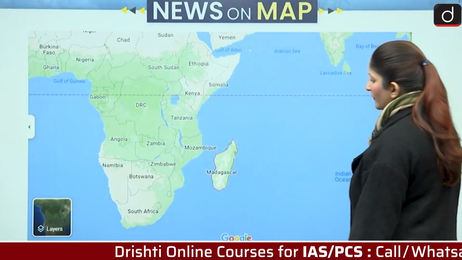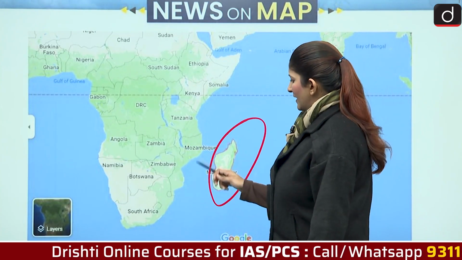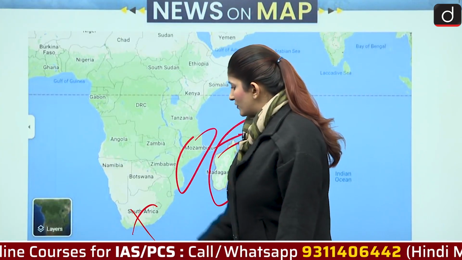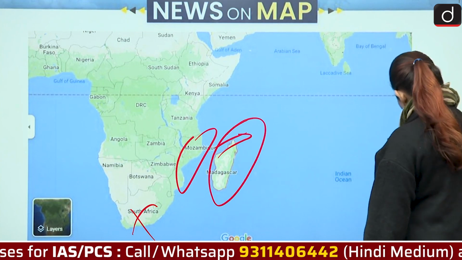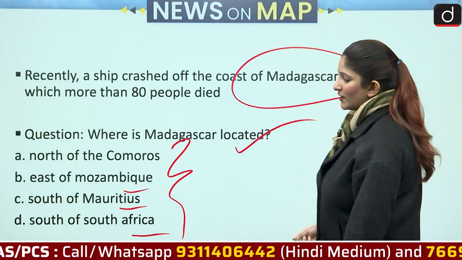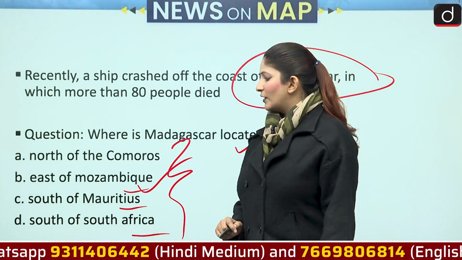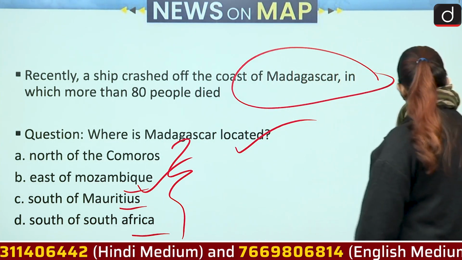You can see the map. Here is Madagascar. And it's in the east of Mozambique, but not south of South Africa. And we also have the clear answer over here. It's the east of Mozambique. Very, very visible in nature. Alright? So let's move on to the next question.